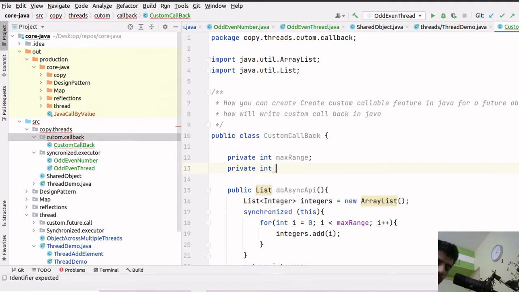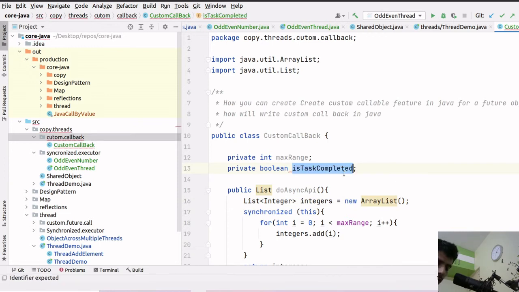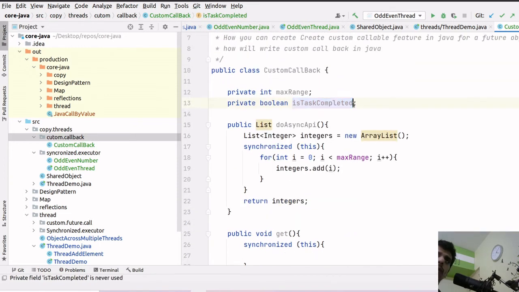Private boolean task completed, is task completed, right? By default the value will be false for the class level variable. One important thing to note here is that a class level variable is false by default, and for a local method level variable there is no default value.